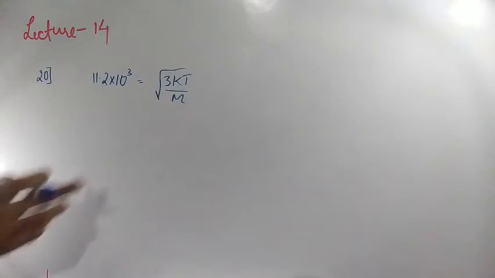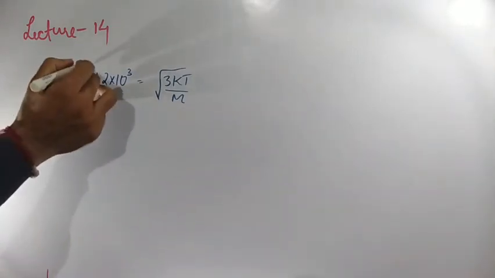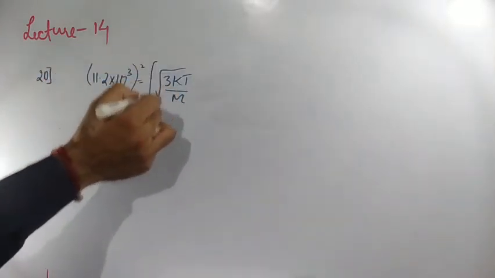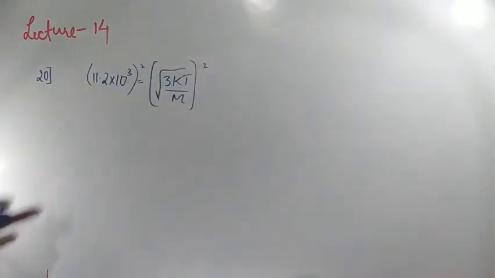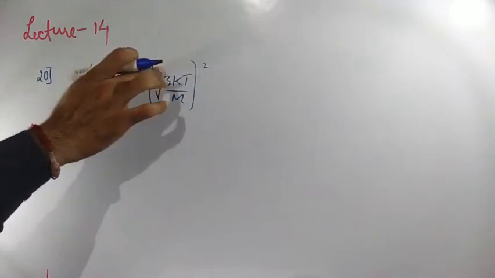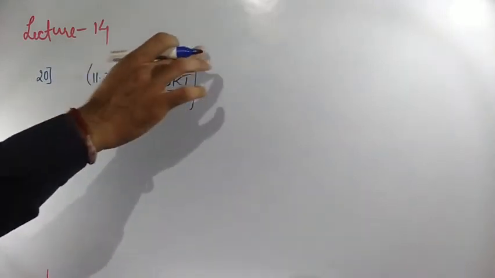So how can you calculate it? Here we are having a root, so just square both the sides. The square root and square will cancel each other.